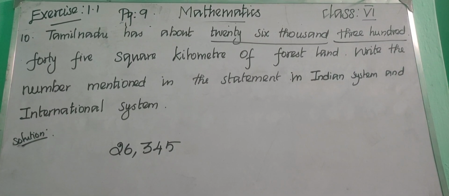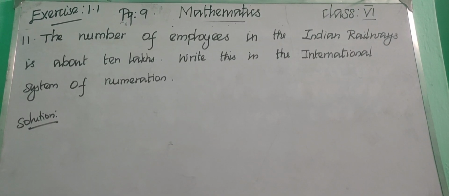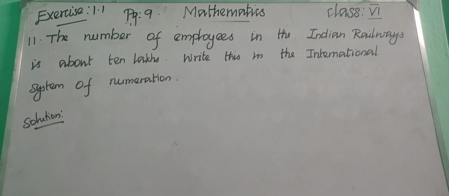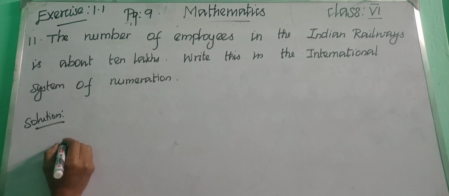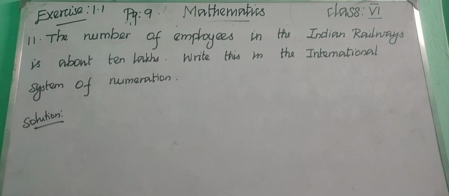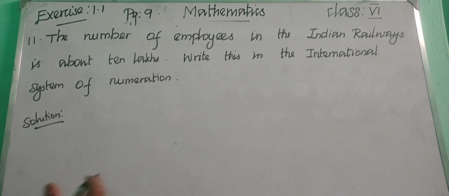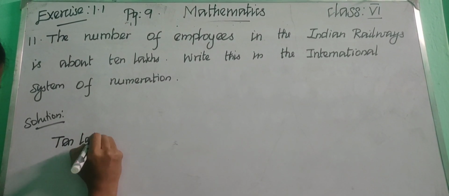in your notebook. The number of employees in the Indian Railways. In the 11th question, the number of employees in the Indian Railways is about 10 lakhs. Okay, children. So 10 lakhs means we need to put 6 zeros, right? So 10 lakhs means we need to put 6 zeros. Okay, 10 lakhs.